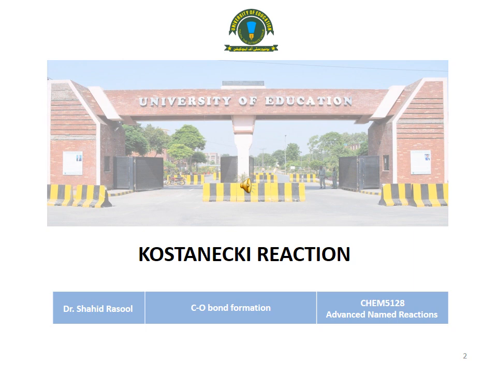Dear students, today we are going to discuss the Kostanecki reaction. This reaction is basically about the formation of a carbon-oxygen bond. This carbon-oxygen bond is created in such a way that we react 2-hydroxy-phenyl ketone or 2-hydroxy-aryl ketone, or ortho-hydroxy-phenyl ketone, ortho-hydroxy-aryl ketone, with acetic anhydride or some other acid anhydride.